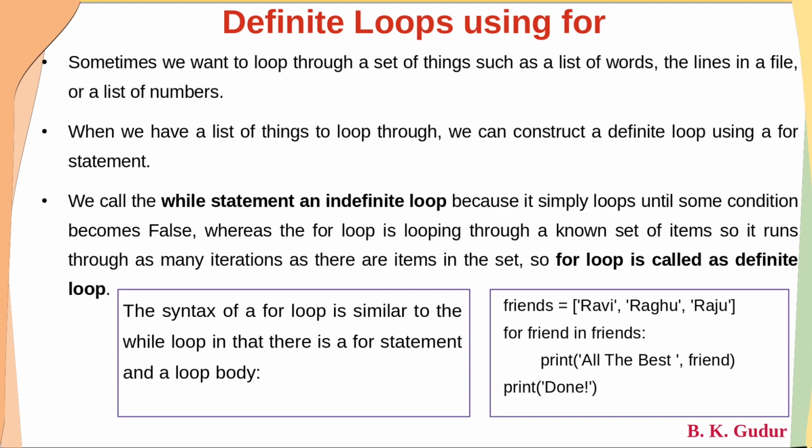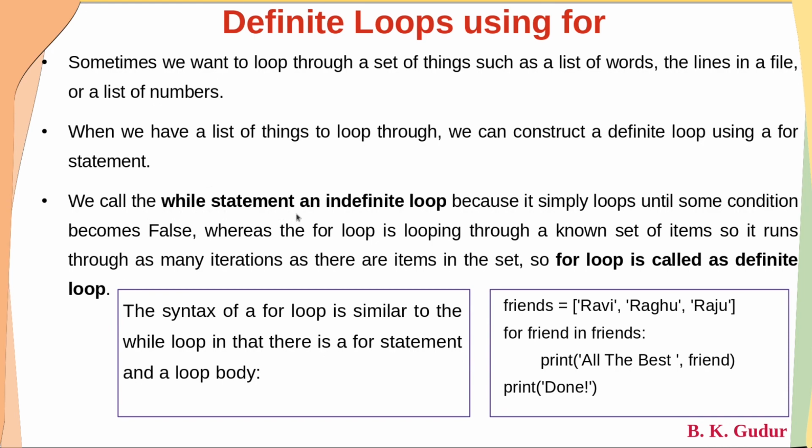With this, we'll move on to definite loops using for. Dear students, sometimes we want to loop through a set of things like a list of words, lines in a file, or a list of numbers. We want to count the number of items in a list or in a file. When we have a list of things to loop through, we can construct a definite loop using a for statement. Definite in the sense we know how many times the loop will be executed.